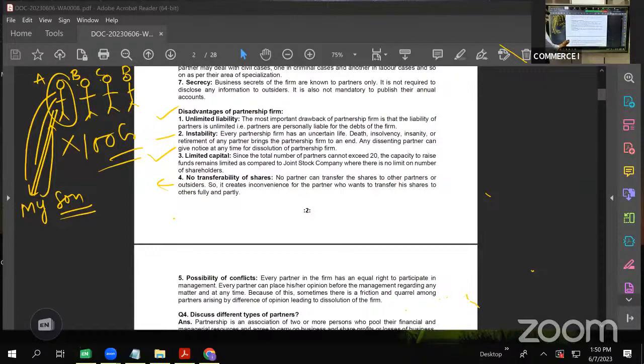Okay. Then possibility of conflicts. Obviously, it happens. In a family where three, four people are there of the same family, even there is no parallel thinking. Obviously, there will be difference of opinion that would lead to some conflicts and risk. Now, in case of partnership, people coming from different backgrounds, different cultures, different families join together, pool their money and start a business. After some time, when the business starts prospering, definitely there will be some conflict and that would lead to breaking their partnership or dissolution of the firm.